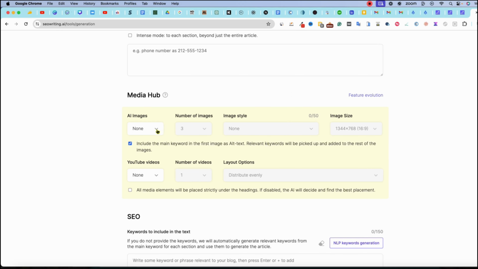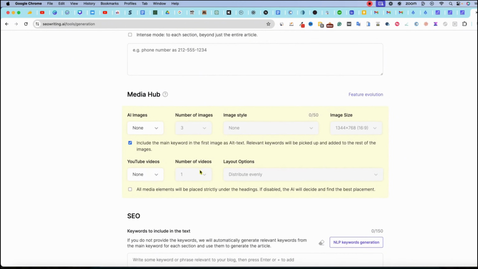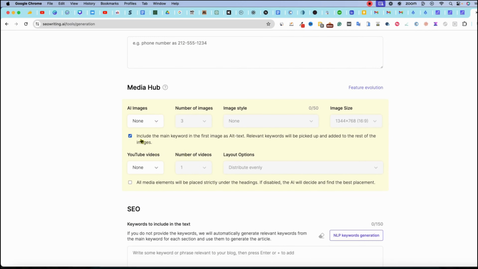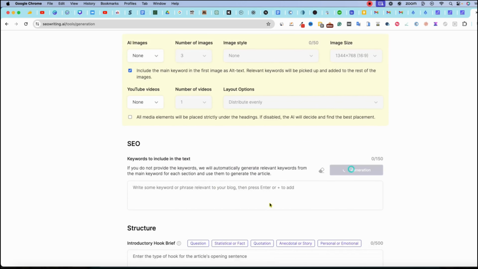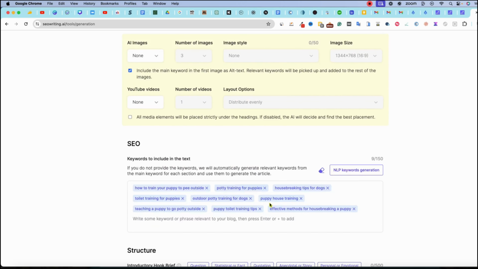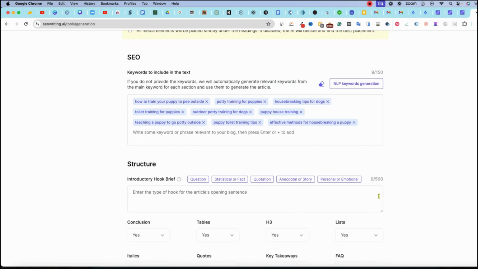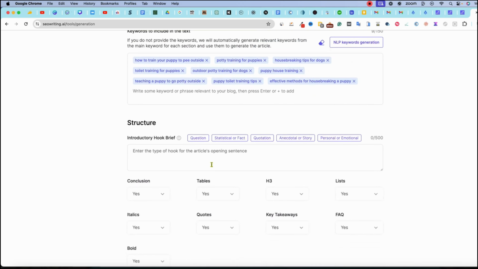Media Hub, I'm not going to do any AI images because we didn't really do AI images with the other ones. I include the main keyword in the first images. So we're not doing images, no YouTube videos. SEO, we'll use some of these, particularly because even in Koala, I would have selected AI LSI keywords. So right over here, it automatically filled that in. So I think that's fair in the testing.